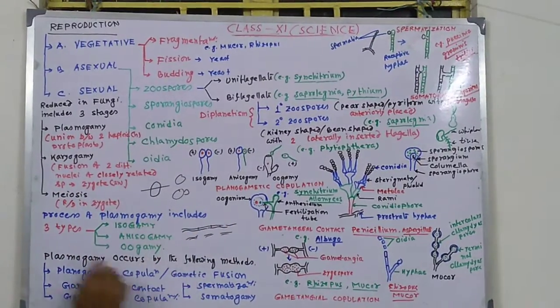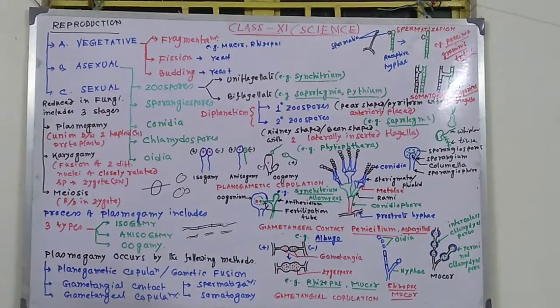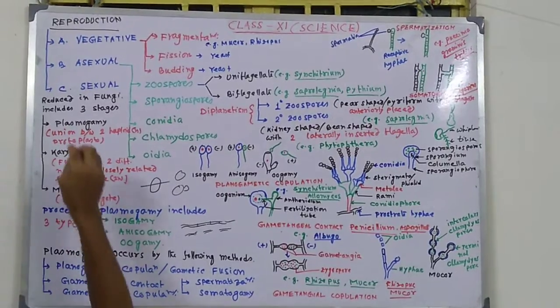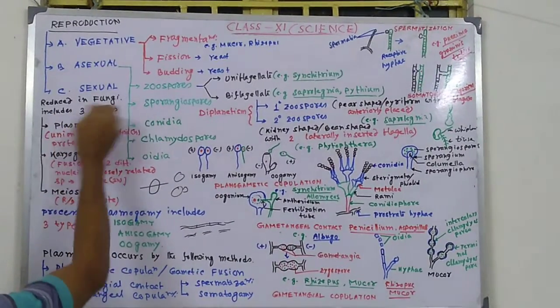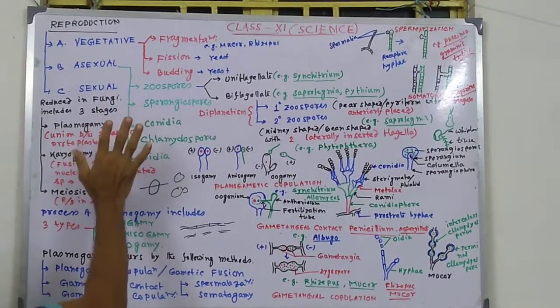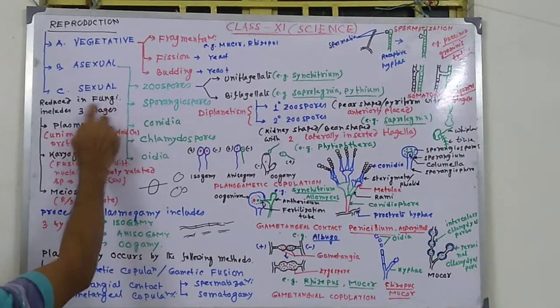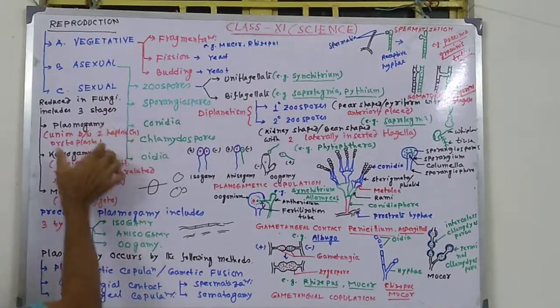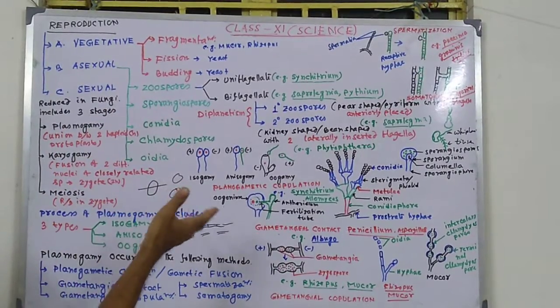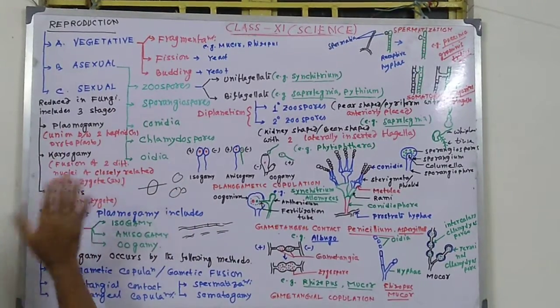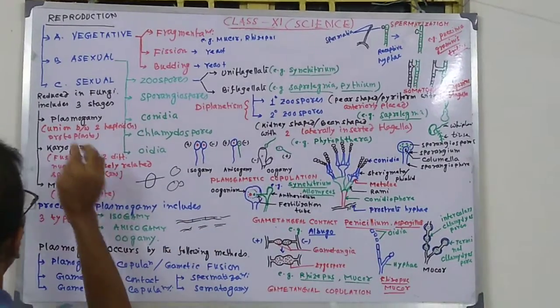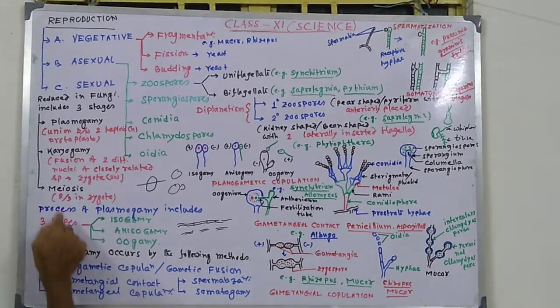Now about sexual reproduction. Sexual reproduction is reduced in fungi, that is true sexual reproduction is not present. Whatever the type of the reproduction, common 3 stages are found in all types of sexual reproduction. Those are plasmogamy, karyogamy, and meiosis.